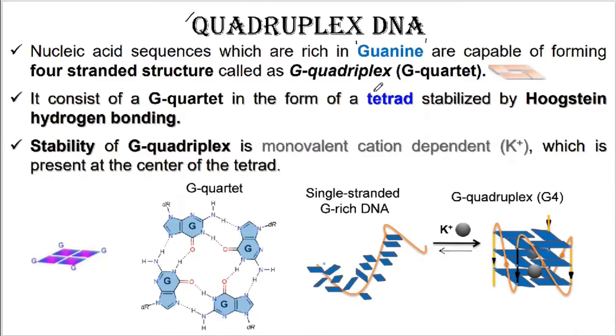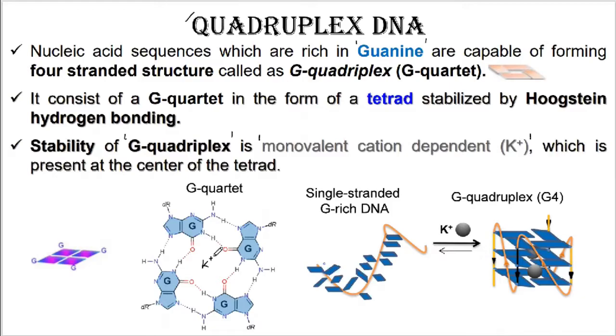Because of the formation of this tetrad of the guanine residues, the G quadruplex in the form of a tetrad, there is stabilization of the Hoogsteen hydrogen bonding. The stability of the G quadruplex is caused by the presence of a monovalent cation, the potassium ion, which is present at the center of the tetrad.